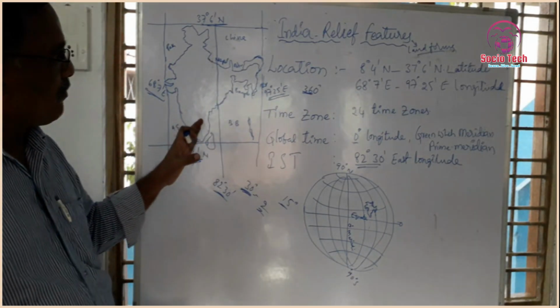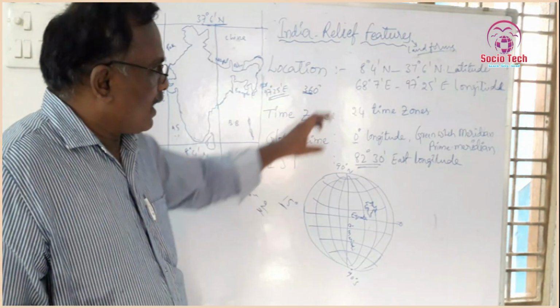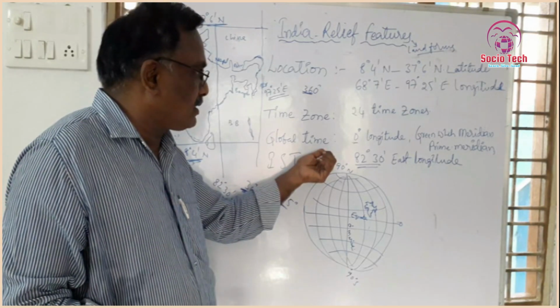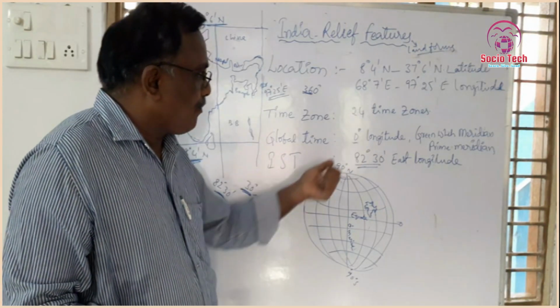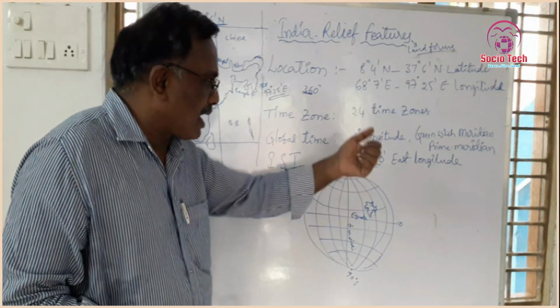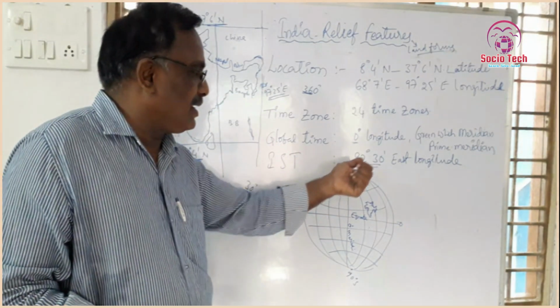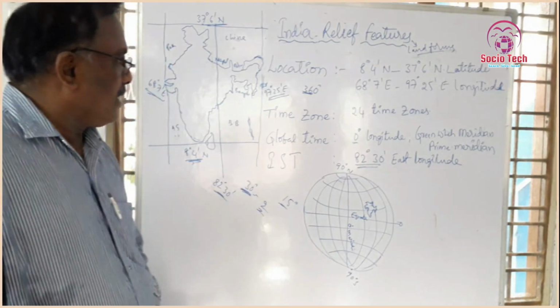So thus, the location of India and the time zones, and the global time is based on the Greenwich meridian or zero longitude, the prime meridian, and also we studied the 82 degrees 30 minutes east longitude.